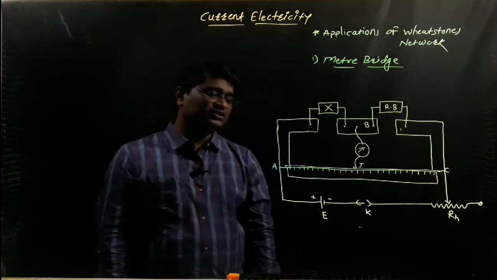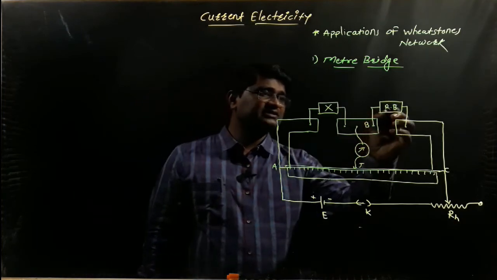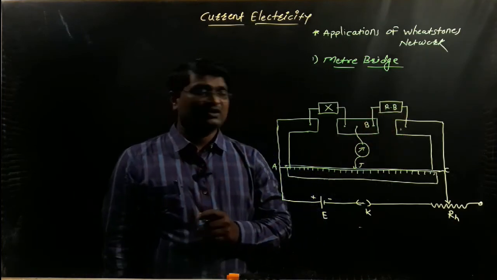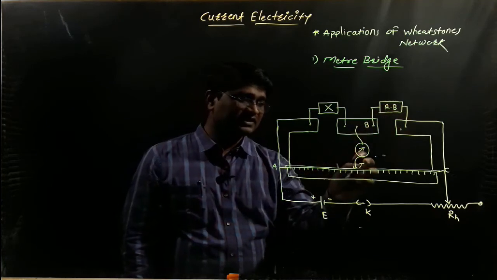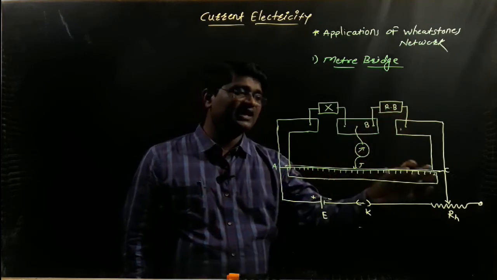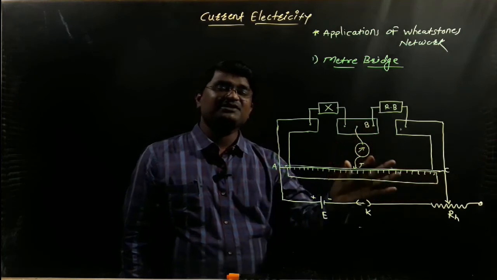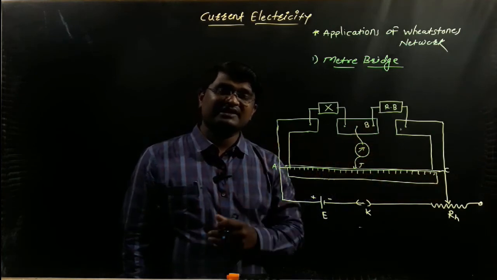After that, take a suitable resistance in the resistance box. When we take a suitable value of resistance in the resistance box, again touch the jockey at point A and at point C. We have already checked that the deflections of the galvanometer are exactly opposite.